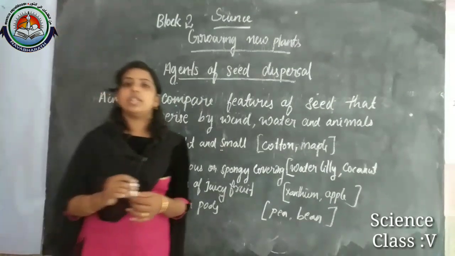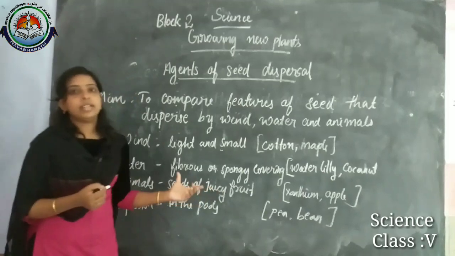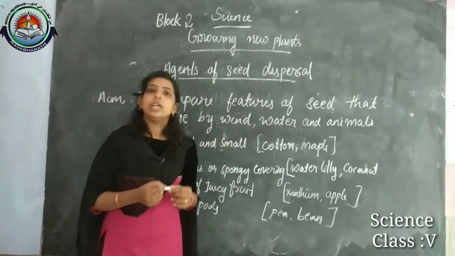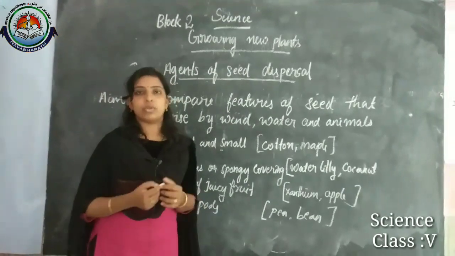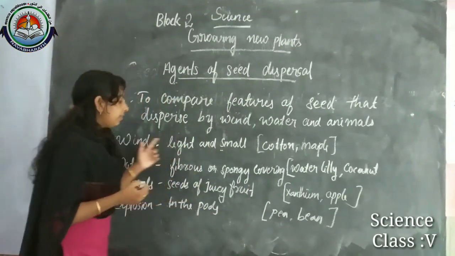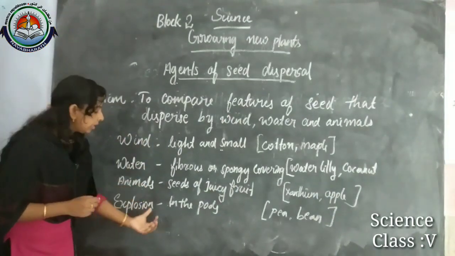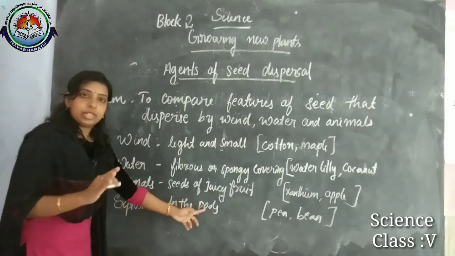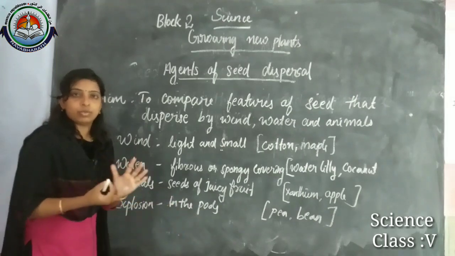Can I ask one question? At the time of seed dispersal, we already discussed that it is the scattering of seeds away from the parent plant. In all these cases, will it happen or not? When we consider these agents, it may happen, but in the case of explosion, the seeds explode from their ripened fruit.